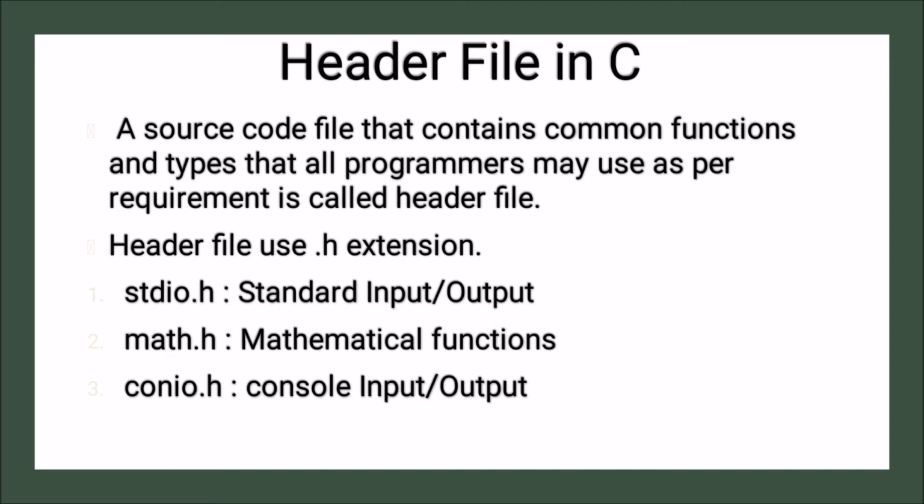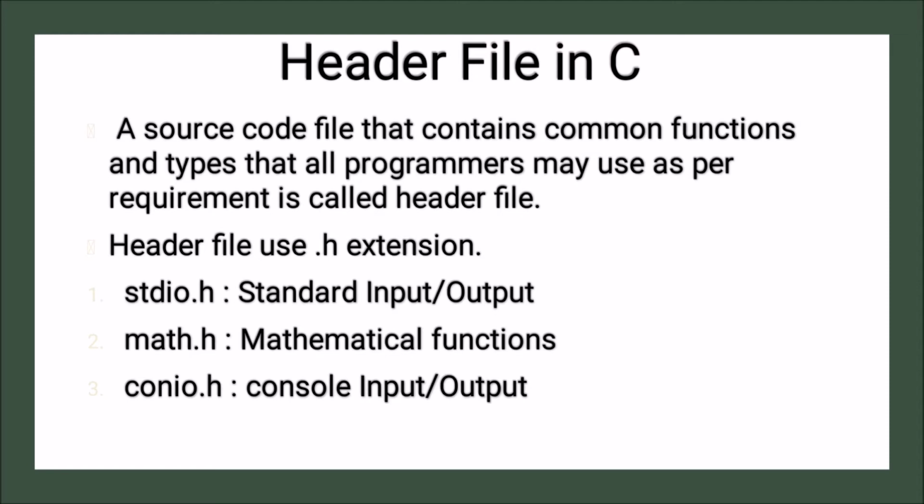For example, printf and scanf. All programmers want printf in C to print something and scanf to get input from the user. For those functions, they can just include a header file and use them directly.